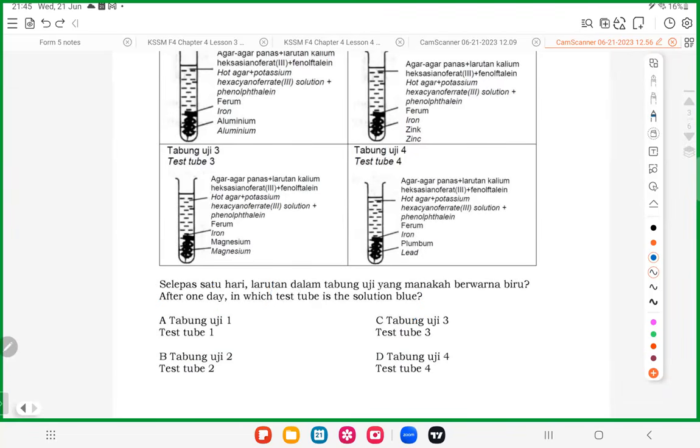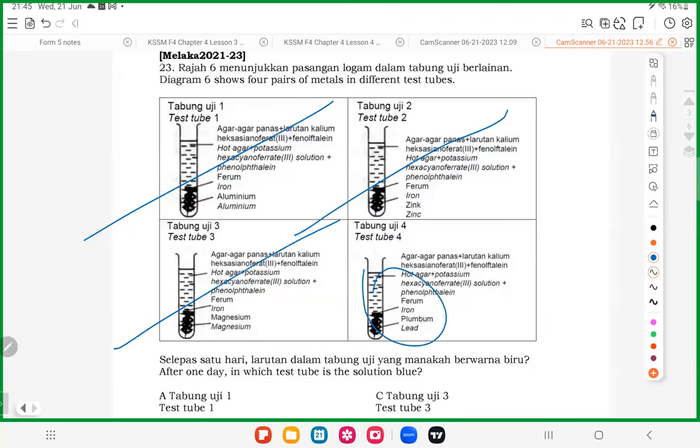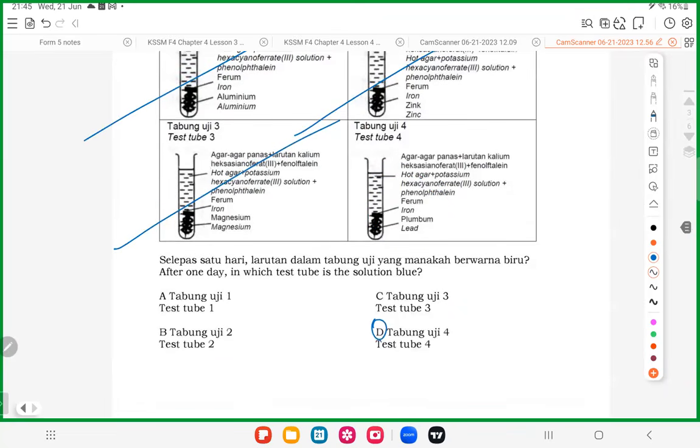So let's look at the first one. Aluminium and iron. Aluminium is higher than iron in ECS, prevents rusting. Zinc and iron. Zinc higher than iron, prevents rusting. Magnesium and iron. Magnesium higher, prevents rusting. This one, iron and lead. Look at ECS. Lead is lower than iron, speeds up rusting. So when there is rusting, there is blue color.